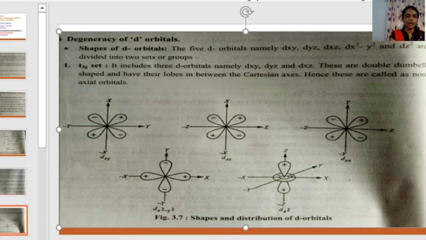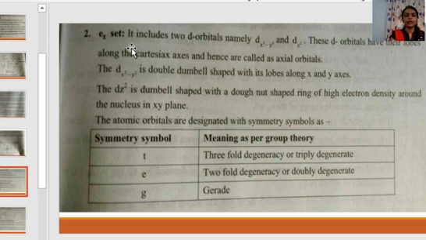The next set is the eg set. It includes 2 d orbitals, namely dx square minus y square and dz square. These d orbitals have their lobes along the Cartesian axes and hence are called axial orbitals.